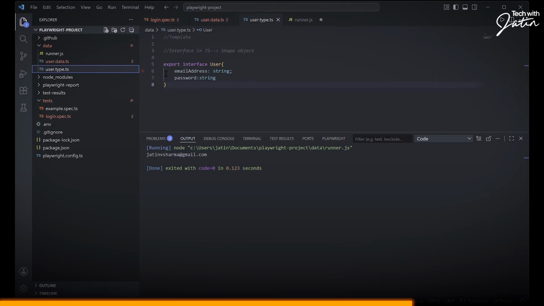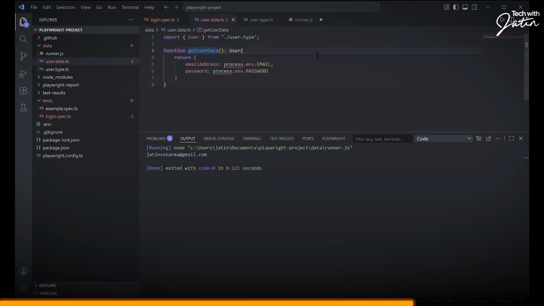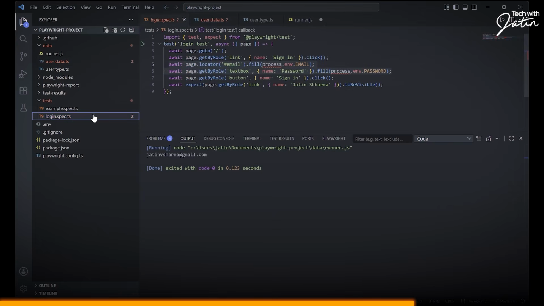Now this method which I have created, I want to access it in my test. And because I want to access this getUserData in some other file, I am supposed to add a word called export. So what I'm saying is, export the function getUserData. Once I have added this export keyword, I'm not going to edit this particular file. I'm going to in fact duplicate this one. I'm going to rename this.